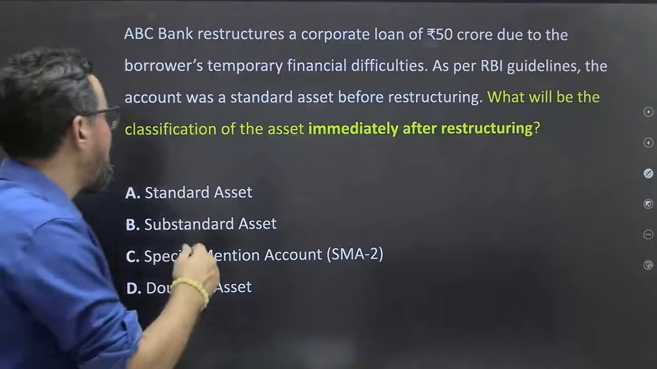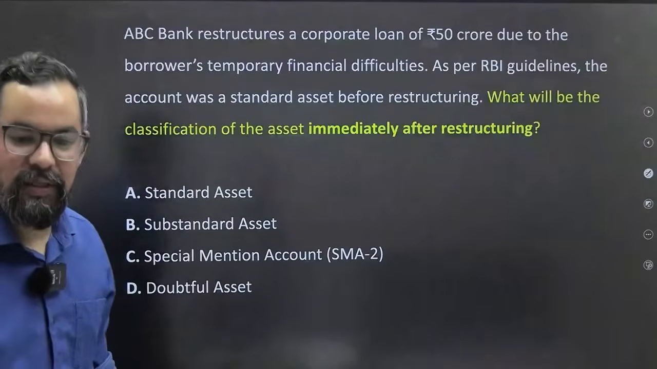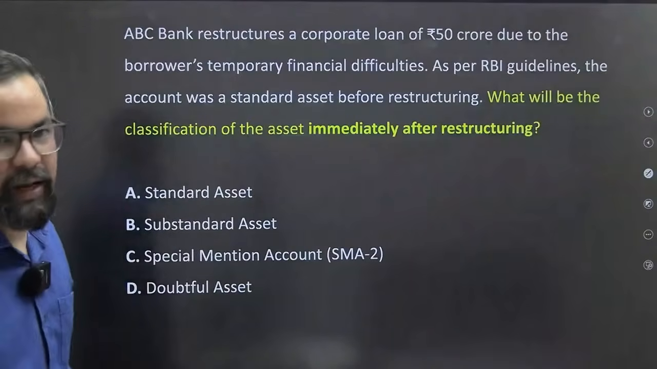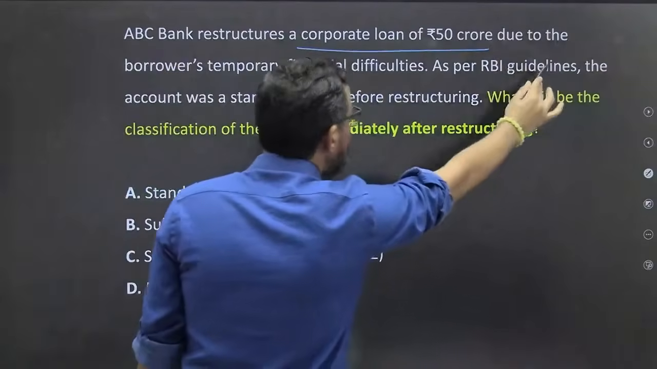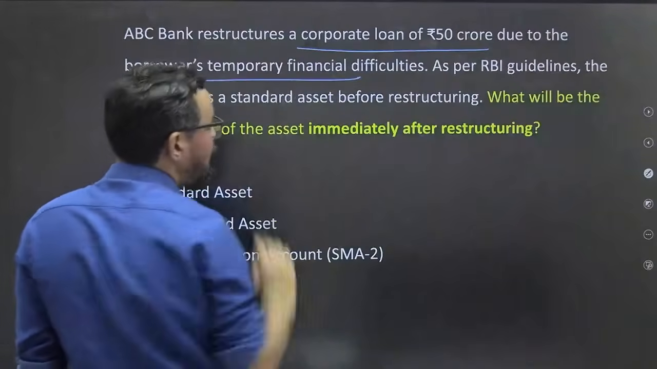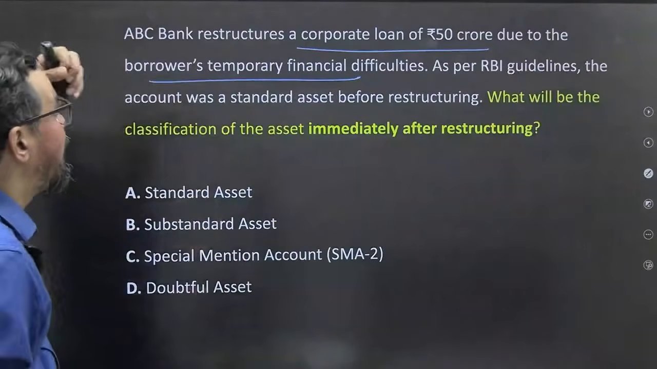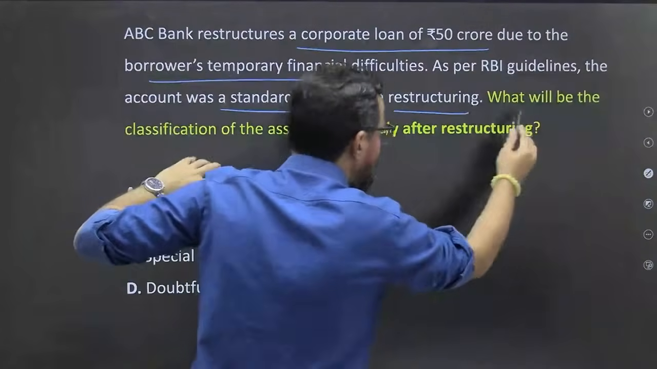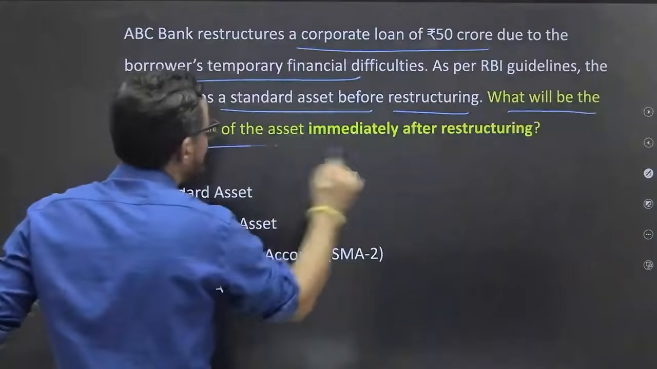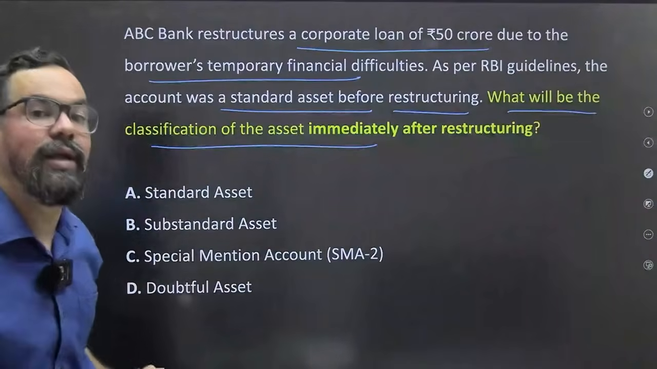Let's move to the next one. This is a very easy question, a half-marks question, everyone knows it, but you won't tell me how. ABC Bank restructures a corporate loan of 50 crores due to the borrower's temporary financial difficulties. As per the RBI guidelines, the account was a standard asset before the restructuring. What will be the classification of the asset immediately after restructuring?